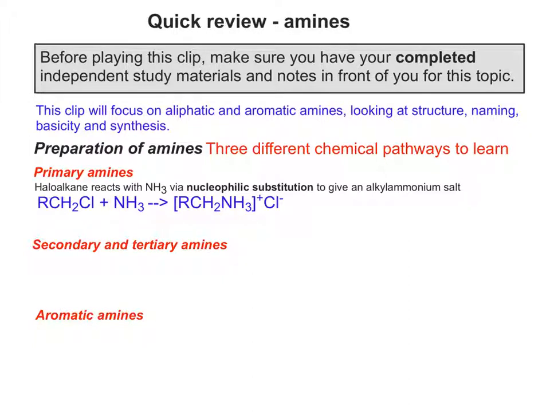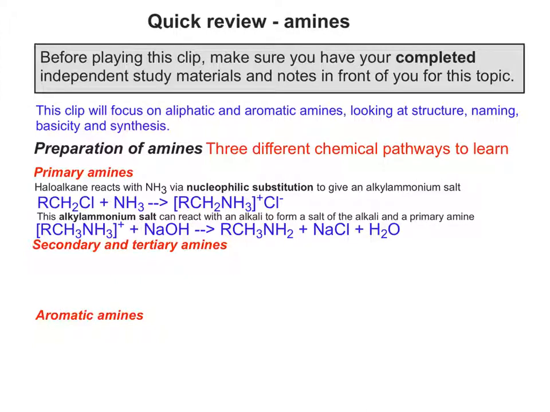The first stage in the production of a primary amine is to use a haloalkane reacting with NH3 via nucleophilic substitution to give an alkyl ammonium salt. The alkyl ammonium salt reacts with an alkali in a second stage to form the primary amine, a salt of the alkali and water.